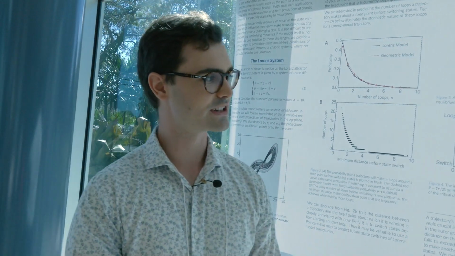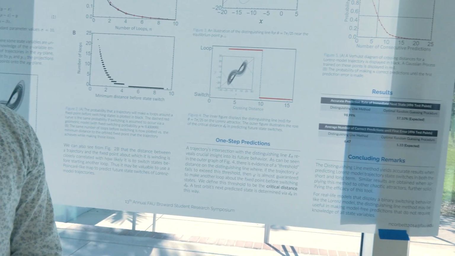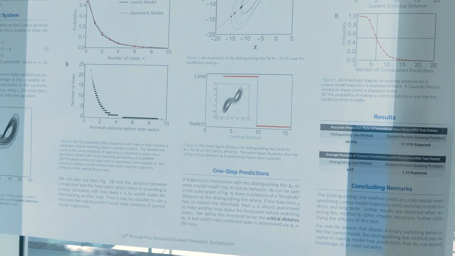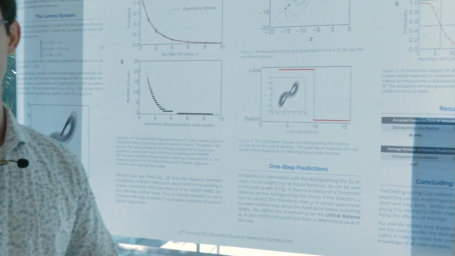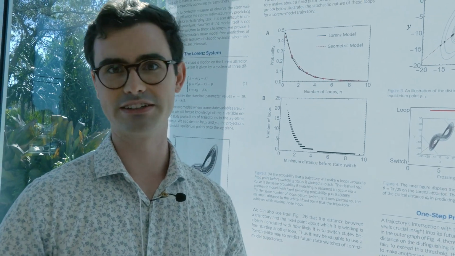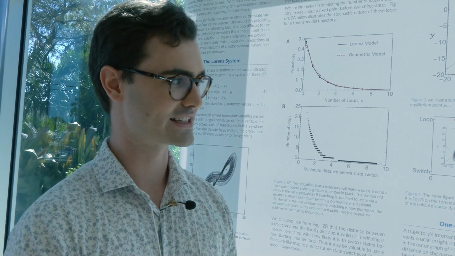With that in mind, we notice that the number of predictions that I can make correctly until my first error is about 6.47 on average, which is exceedingly better than the optimal random guessing procedure of just guessing the highest probability move in the next state.